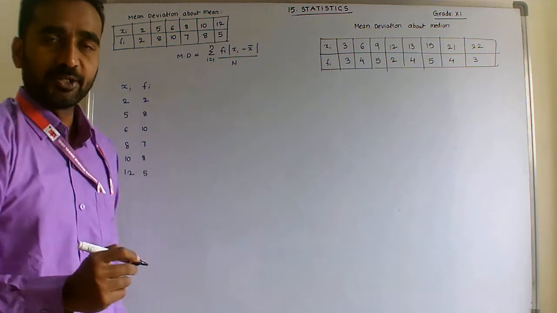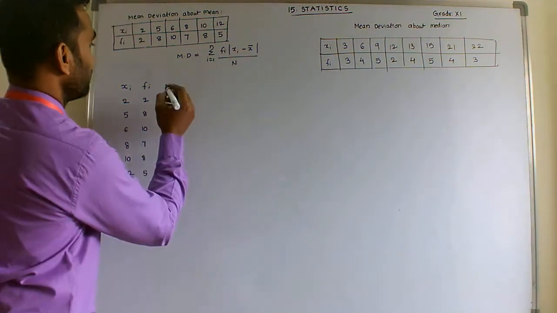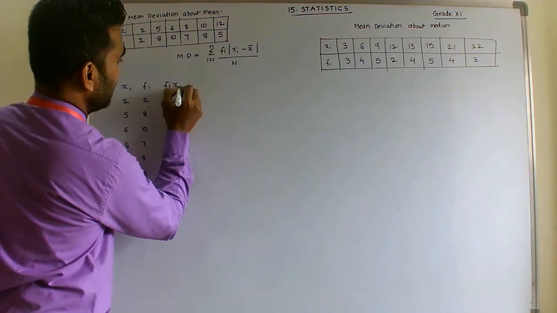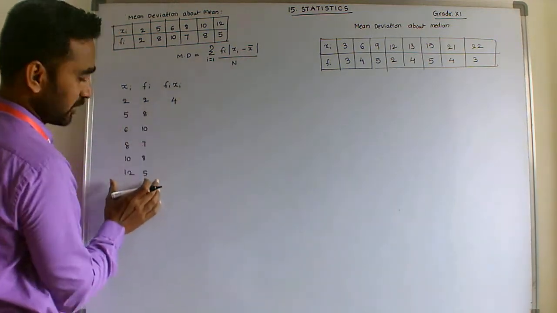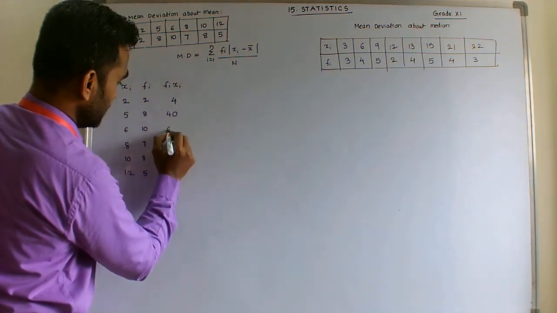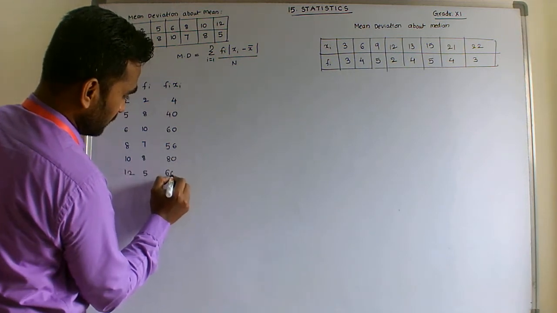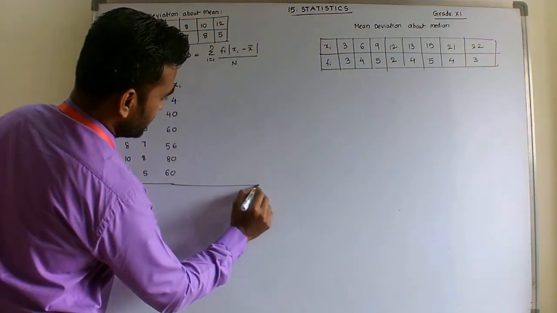So first one, we need to calculate the arithmetic mean. We need to calculate x bar. First, fi xi, the product of these two columns: 2 2s are 4, 5 8s are 40, and 60, and 56, and 80, and 60. Okay, 60 is done.